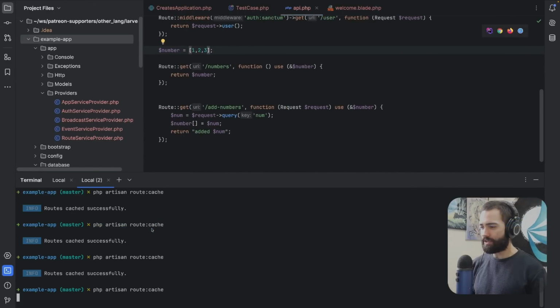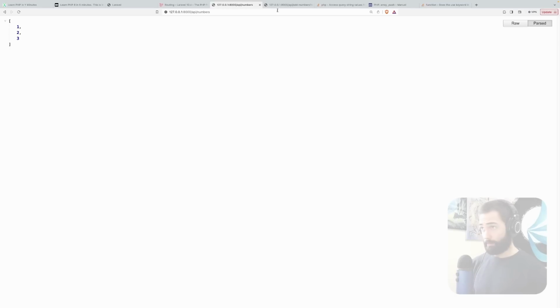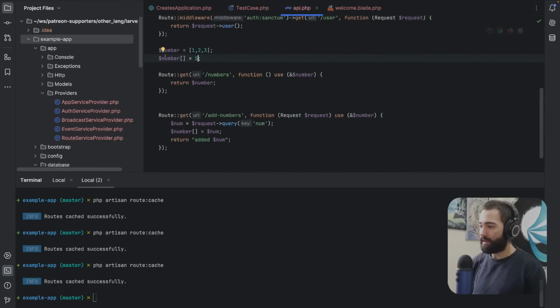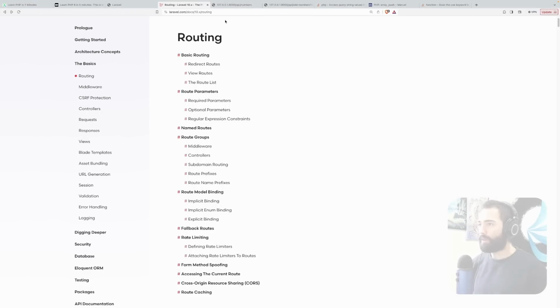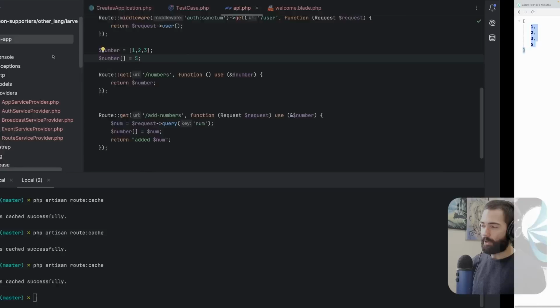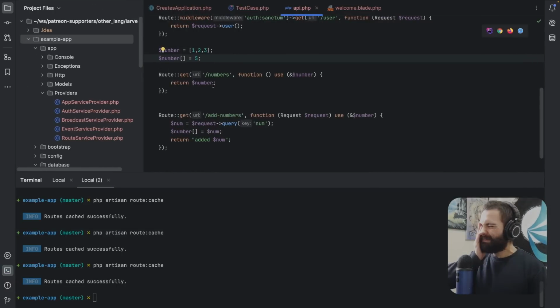And this cache restarting is pretty annoying, this one. So refresh still doesn't add anything to it. Let's say, I'll just add a number 5 over here. Obviously, I have to regenerate the route, but the 5 does get added there. So basically, what I suspect is happening is the whole thing maybe somehow gets rerun or something like that, and I get a fresh numbers array every single time.